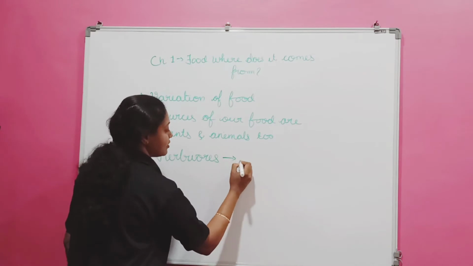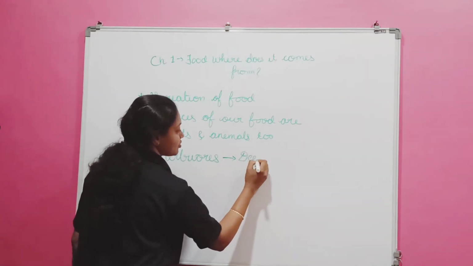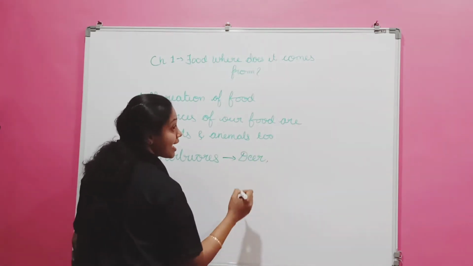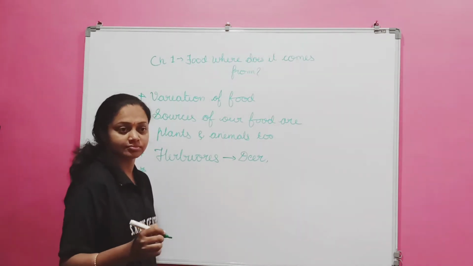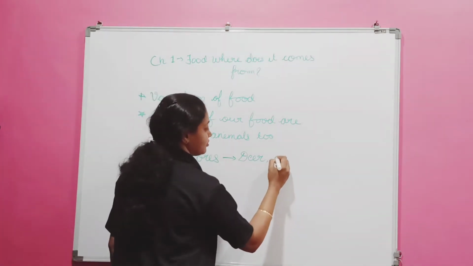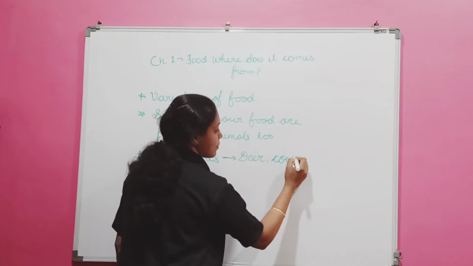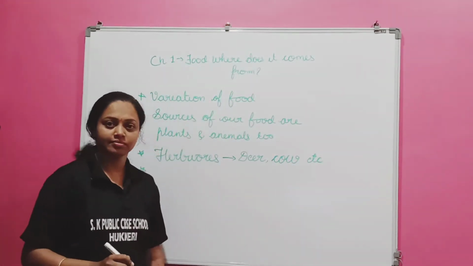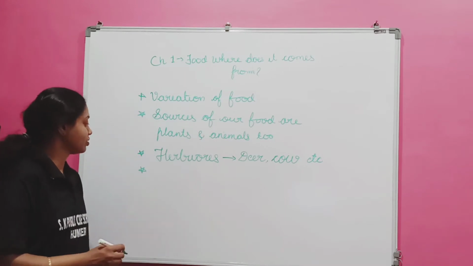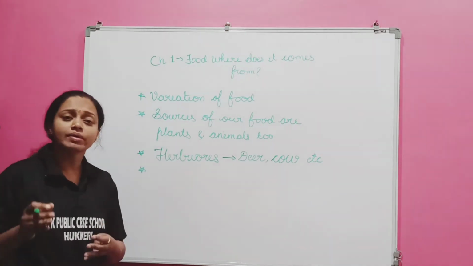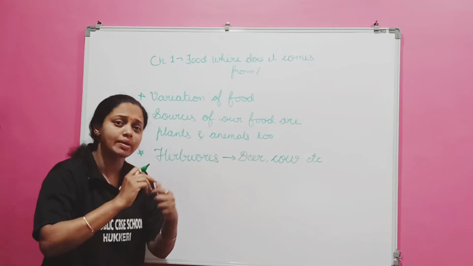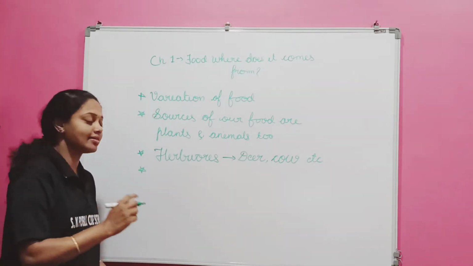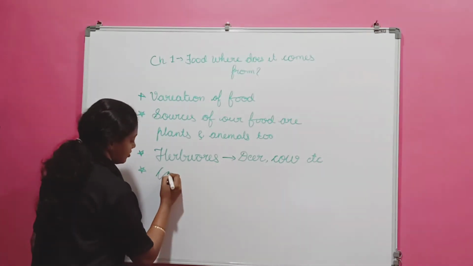Herbivore, example, deer. And of course, you should remember cow, etc. Okay, now the next one is animals that eat only other animals are called as carnivores.